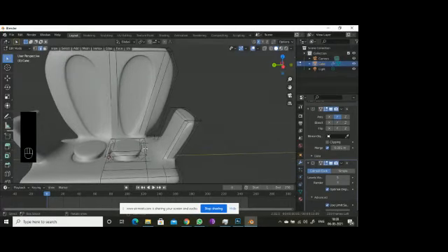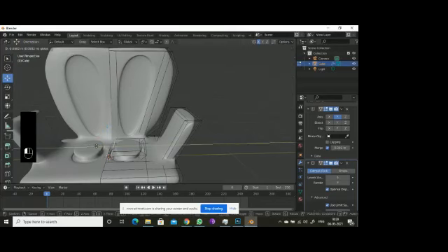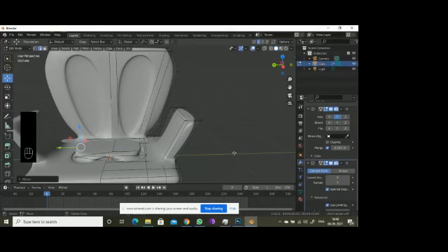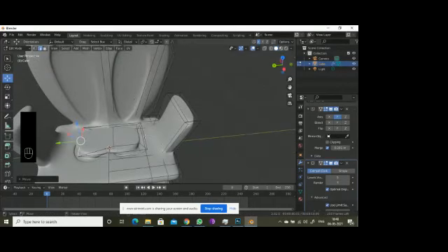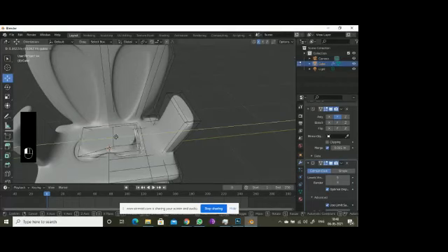You change any kind of vertex or edges here. See, you are able to see it's shrinking. It's nice. Now it's looking somewhat better. Not nice, it's better. Or increase this one.